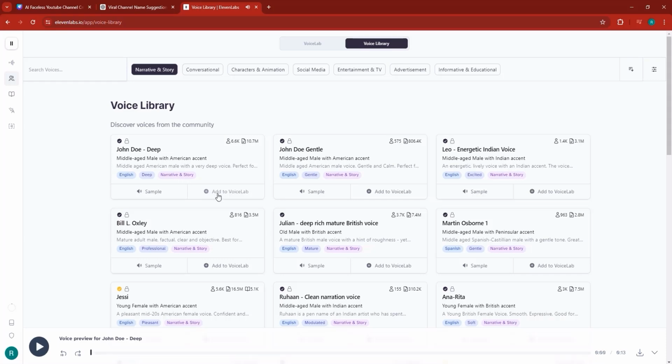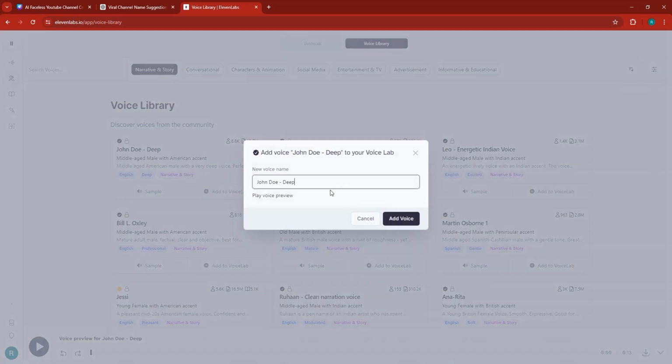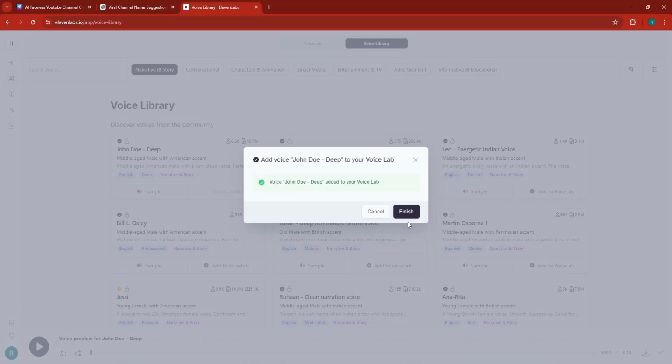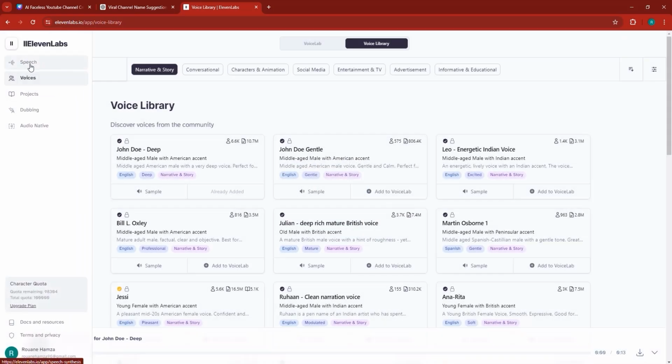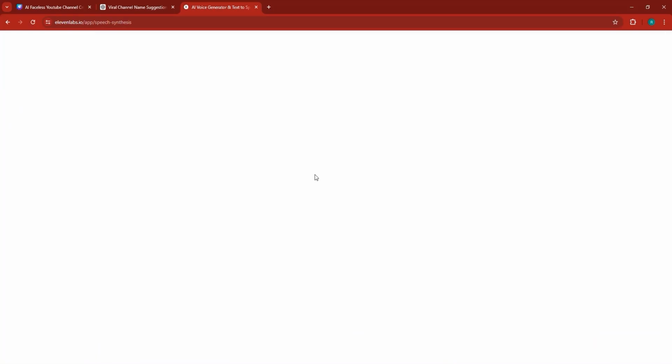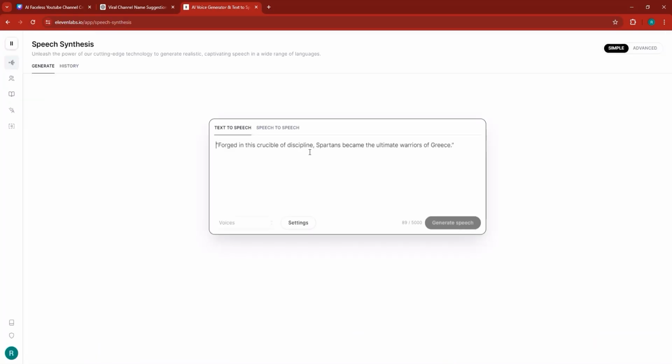If you're interested in this voice, click on Add to Voice Lab, in which case you can rename it, but I'm not going to. And you can click Add Voice. Once this voice is added to Voice Lab, just remember the name, click Finish, and then go back here to this option called Speech. Click on Speech, and here you can make sure that you set the voice to the voice that you have chosen, for that is the voice that we're going to use to generate the voiceovers.